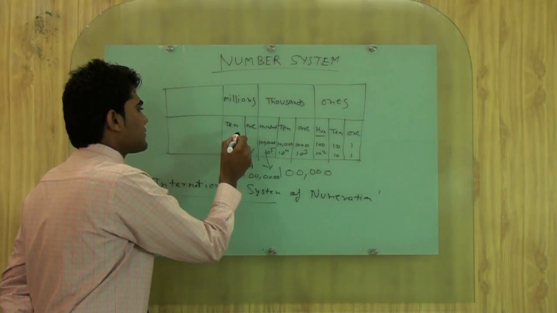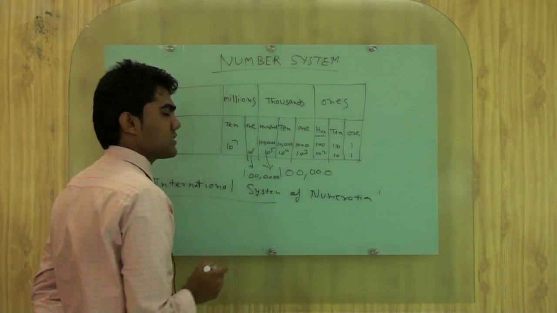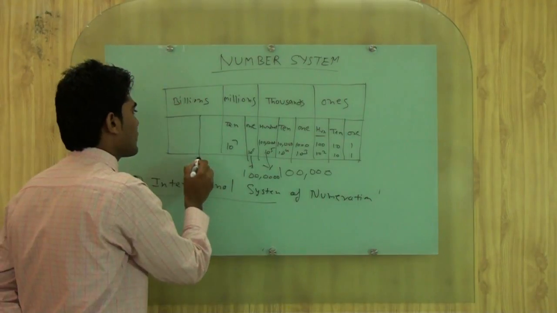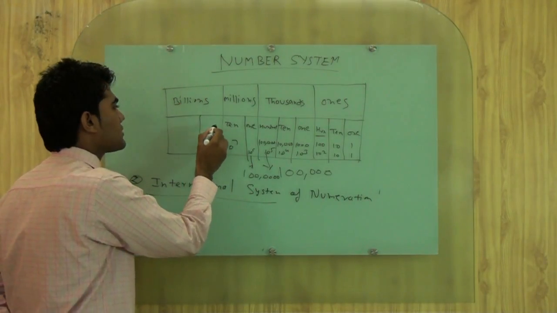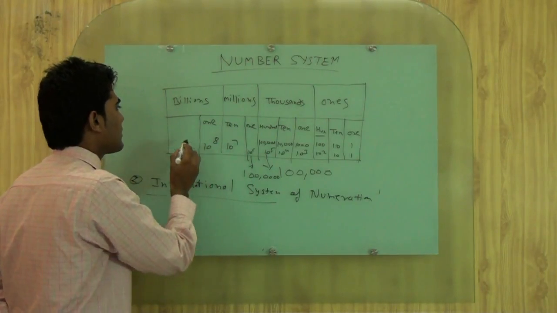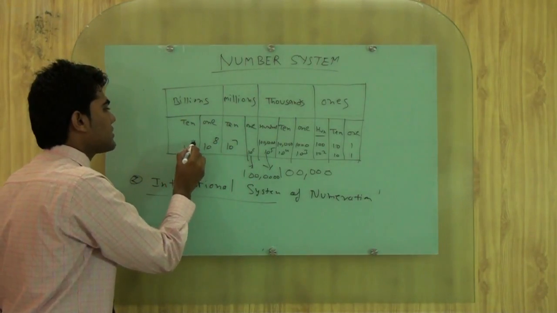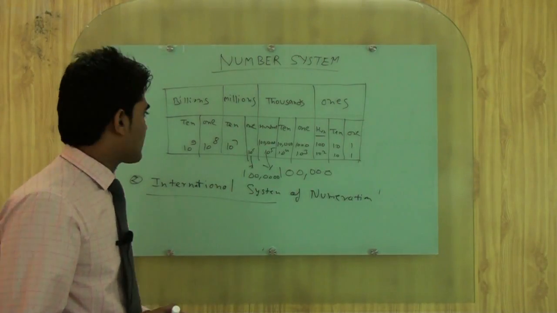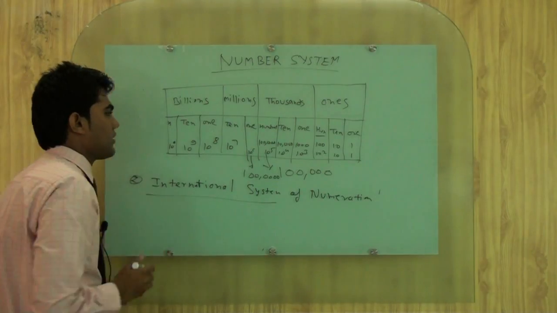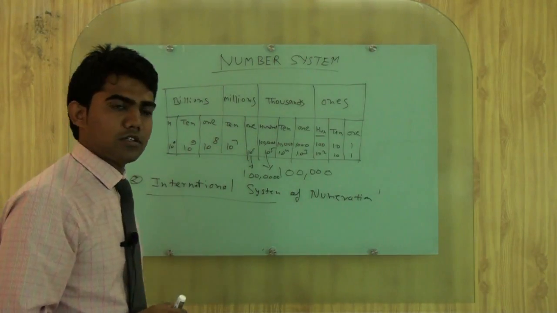For 10 million, we will write 10 raised to power 7, and after millions we will move to billions. So here we can represent more numbers. 1 billion, that is 10 power 8, 10 billion, that is 10 power 9, and 100 billion, that is 10 power 10. So we can write in this format.